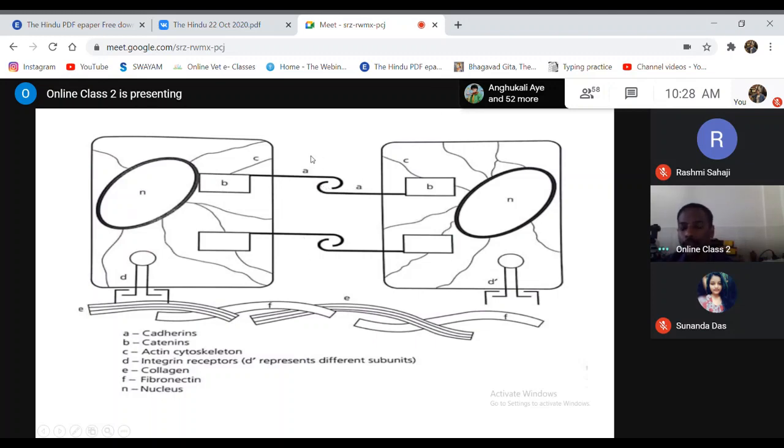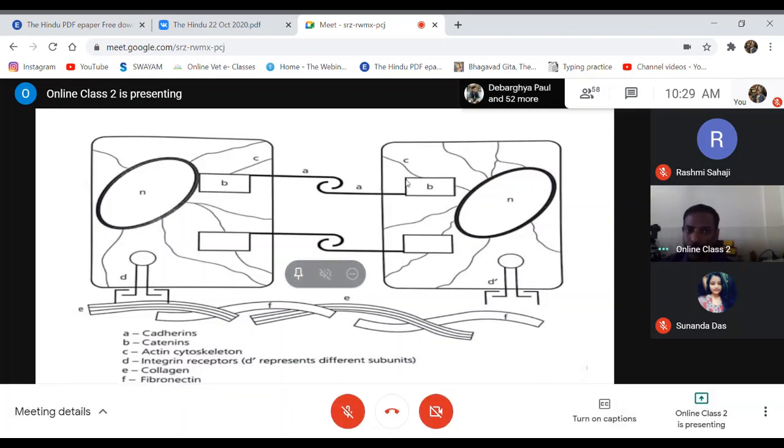In most cases cadherins are reduced, and in some cases catenins can also be reduced. Whatever the case may be, for these cells to interact with each other, both these structures are required in sufficient quantities; for each molecule of cadherin, there should be a molecule of catenin. So whether A or B is reduced, the cell-cell interaction is reduced.